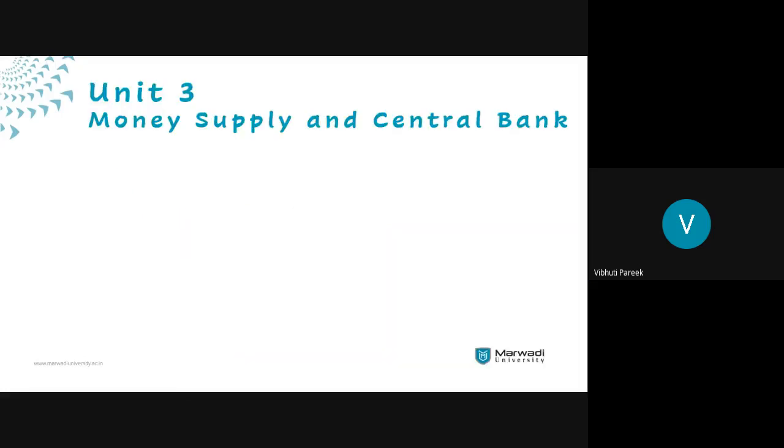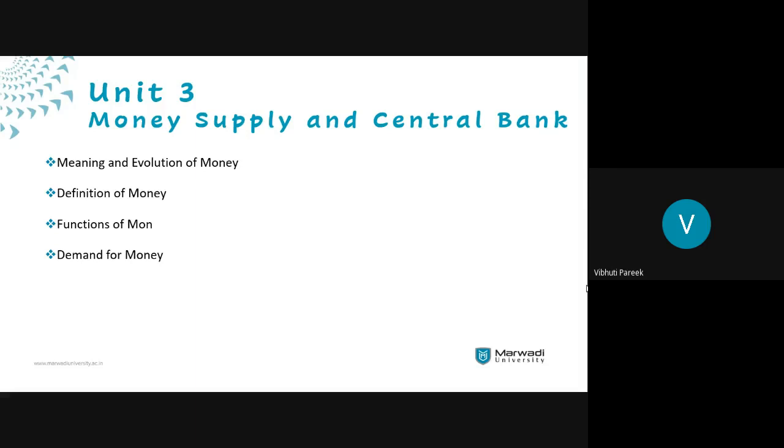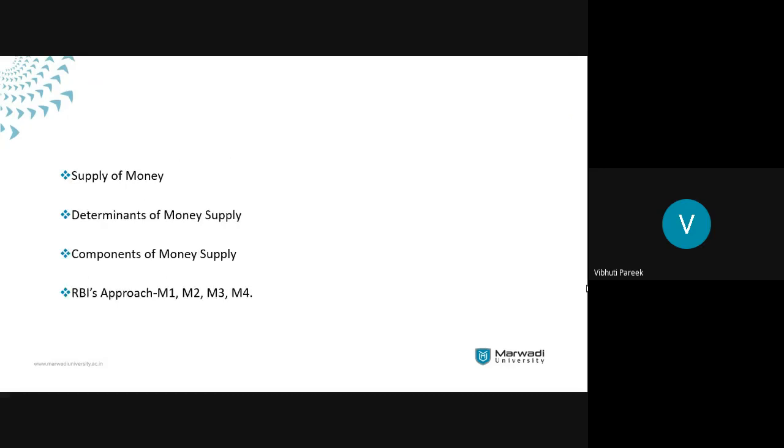So first of all, let's look into what all we are gonna cover as part of money. We'll be going through the money meaning, the evolution, its definition, its function, demand of money, the quantity theory, the future situation of exchange, the Cambridge theory, supply of money, determinants of money supply, the components of money supply, and the Reserve Bank of India's approach towards M1, M2, M3, and M4.